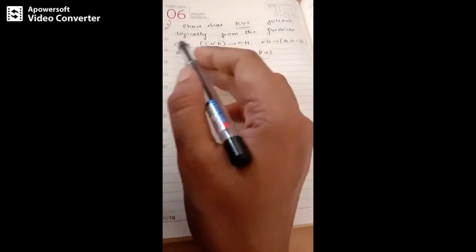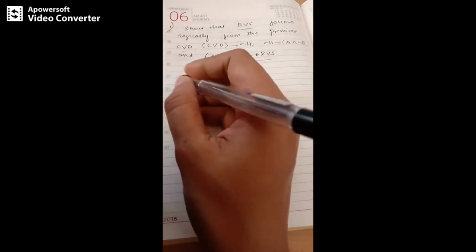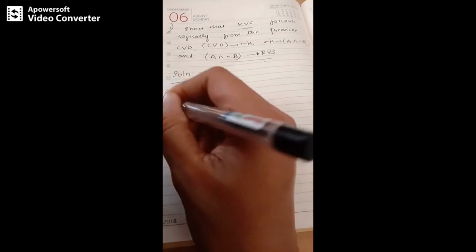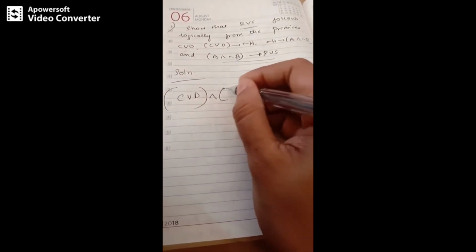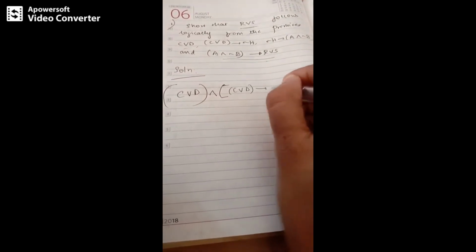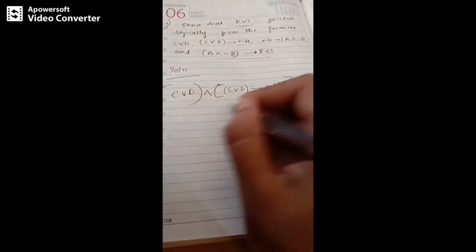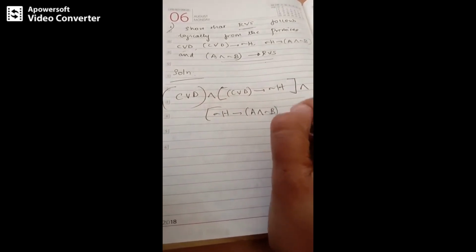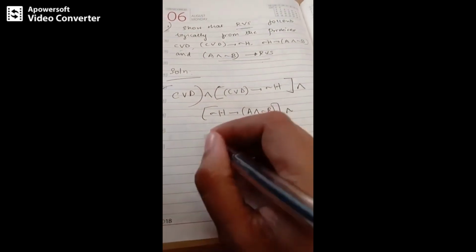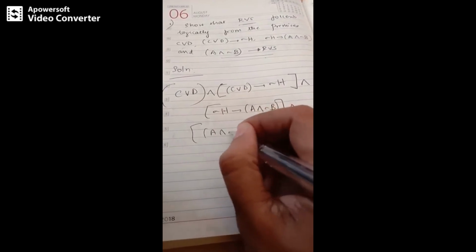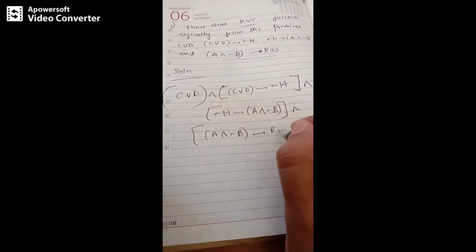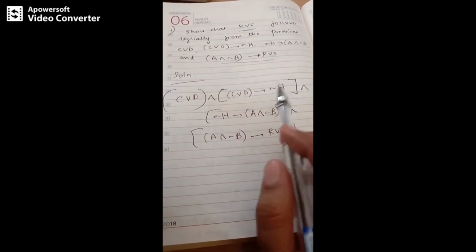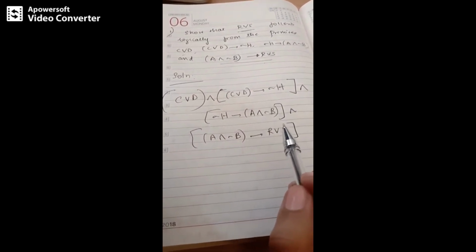So first of all, let's write these premises in equivalent form, that is we can write this as C or D conjunction C or D implies negation H conjunction negation H implies A and negation B conjunction A and negation B implies R or S. So we can write all these premises in terms of conjunction, right?